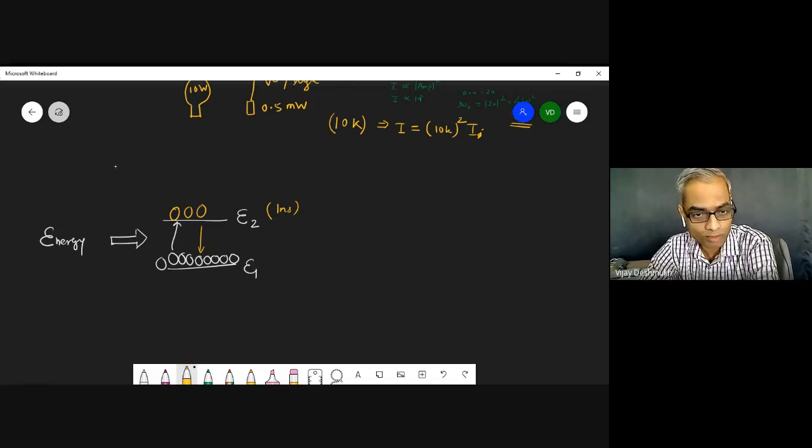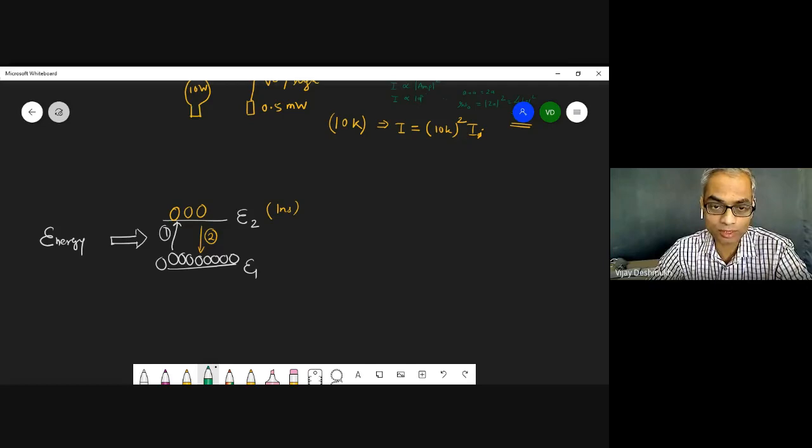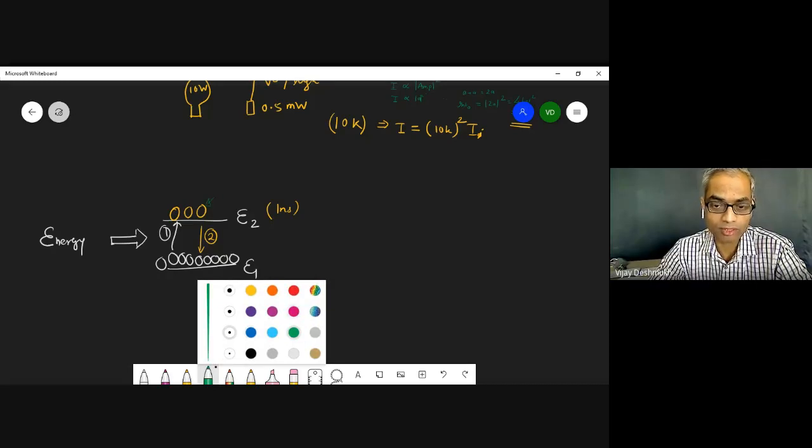Okay. So process 1 is the absorption and process 2 is the emission. Now if we want process 3, that is stimulated emission, we want this electron to stay for a long time.